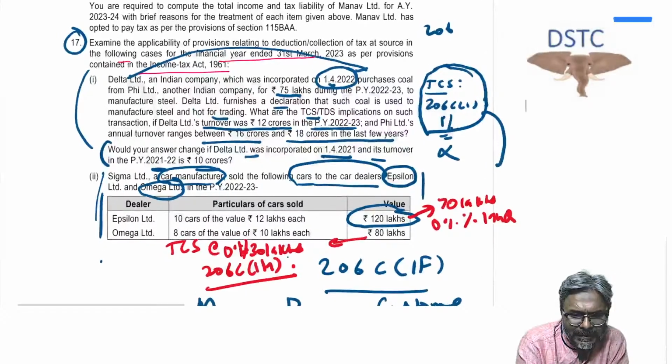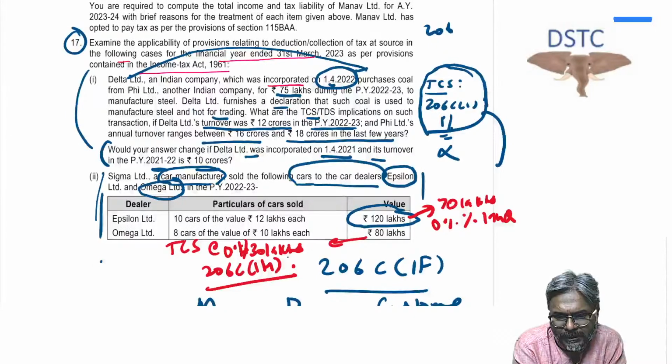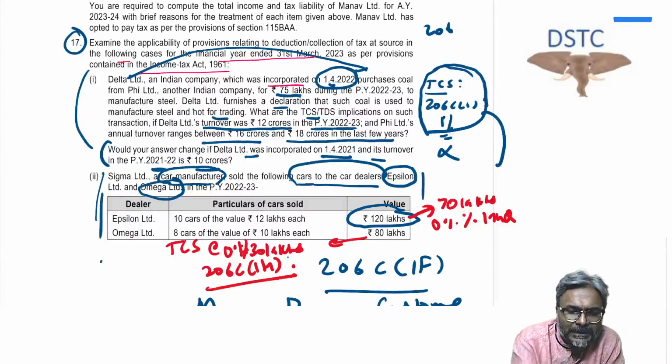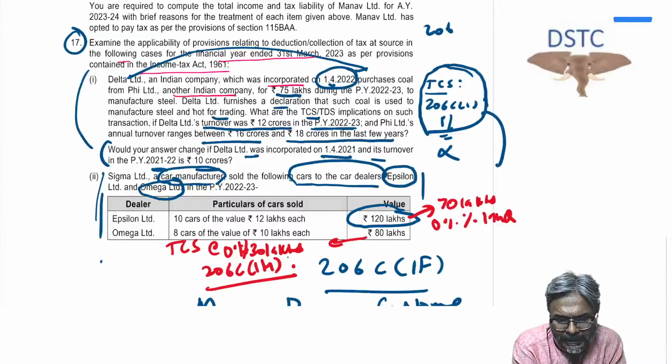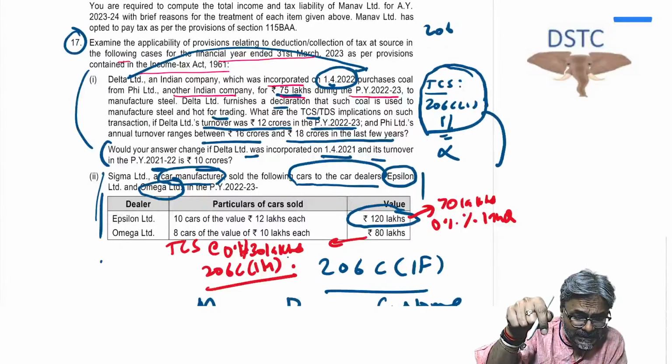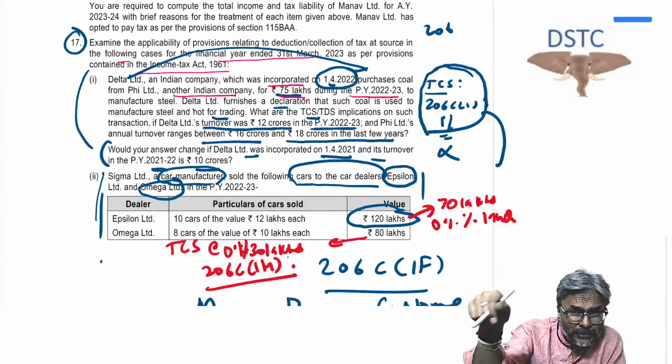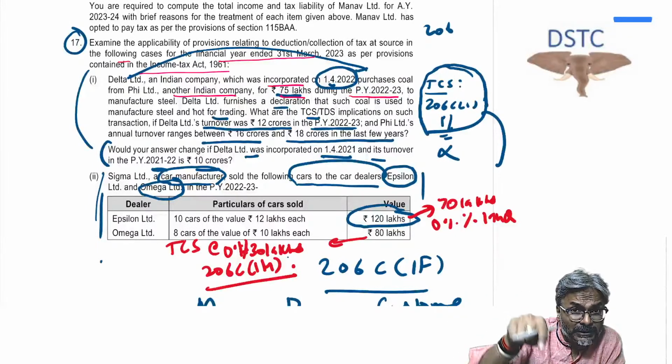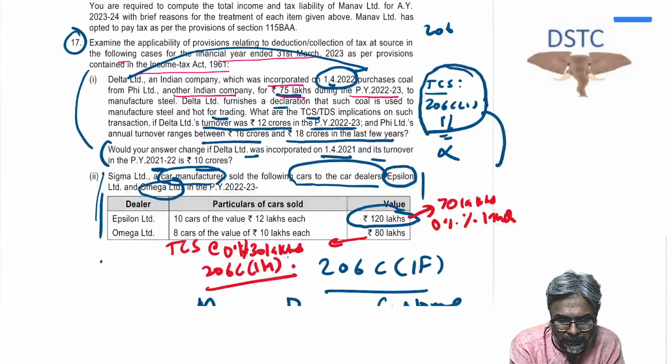Delta Limited, an Indian company incorporated on 1st April 2022, purchases coal from P Limited, another Indian company, for rupees 75 lakhs during the previous year 22-23. So this is the first year, because it was incorporated on 1st April 2022.